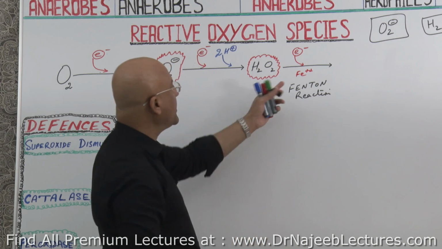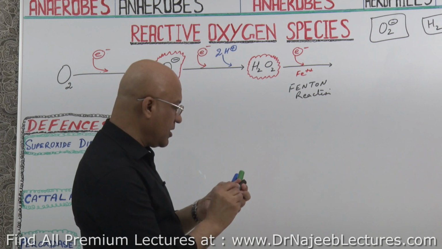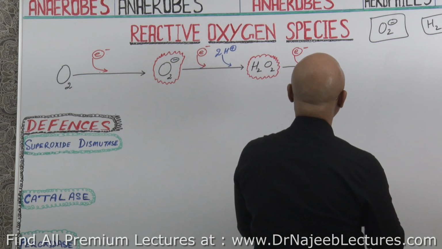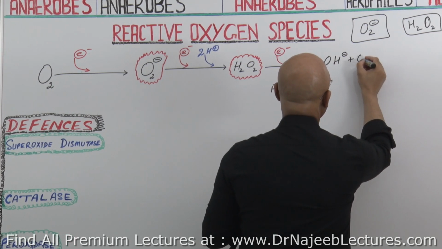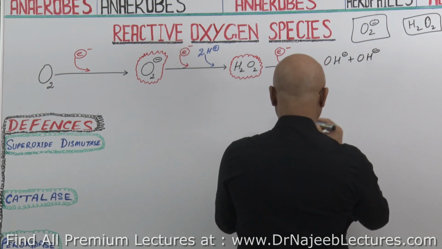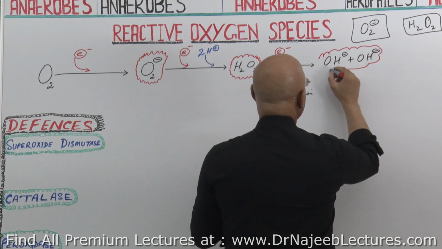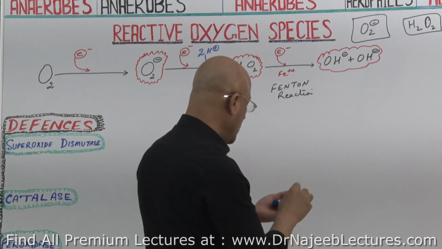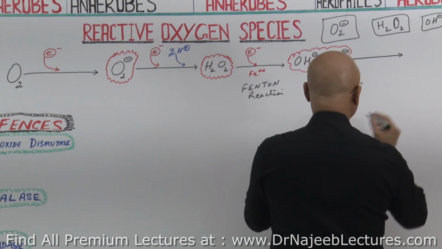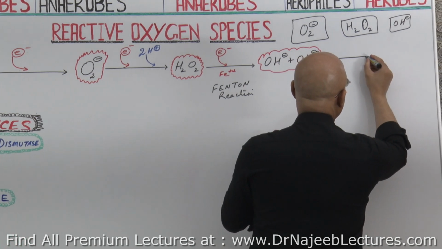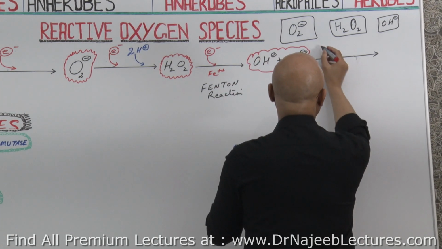So when hydrogen peroxide in the presence of iron is further reduced by giving one more electron, then it will go into 2 hydroxyls. Now, these are also reactive oxygen species, and now to it you further add electrons. Now what you are doing? You are further adding electron and 2 hydrogen. It means you are further reducing it.